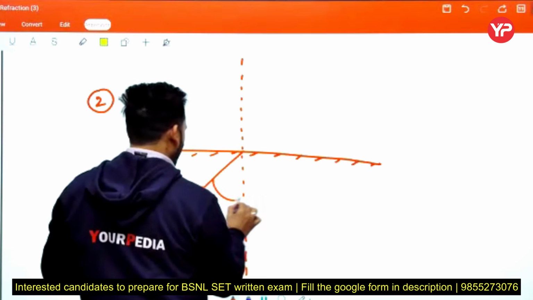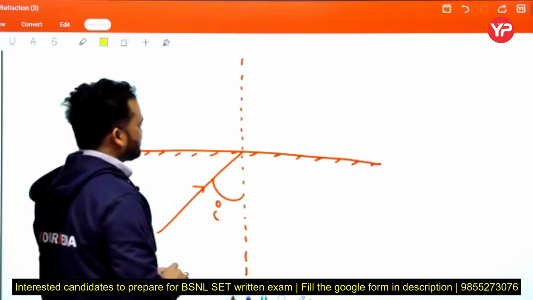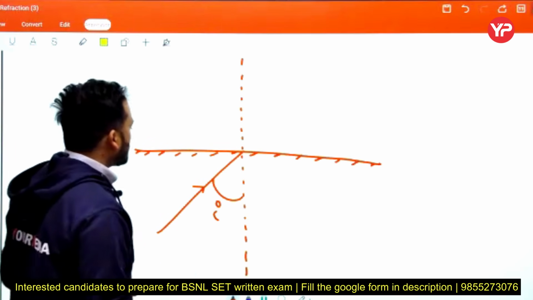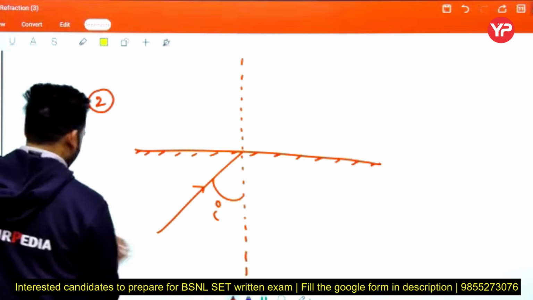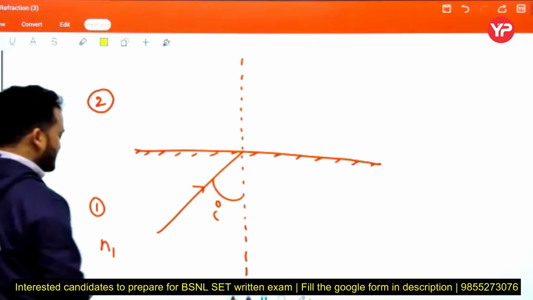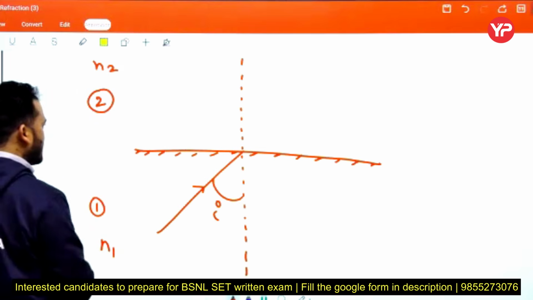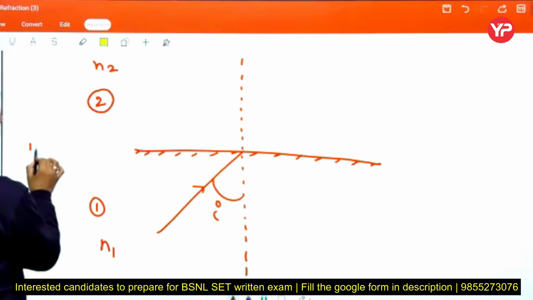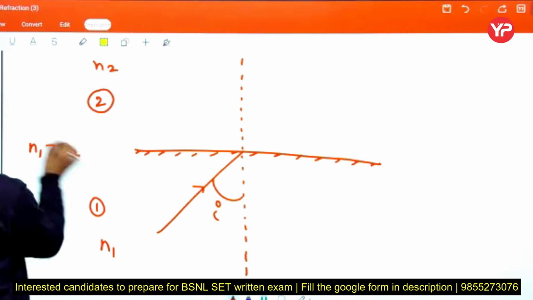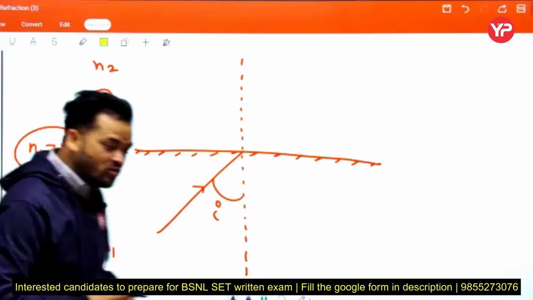This is the angle i. Here we assume the refractive index of this medium is n1 and here the refractive index is n2. And we assume n1 is greater than n2.